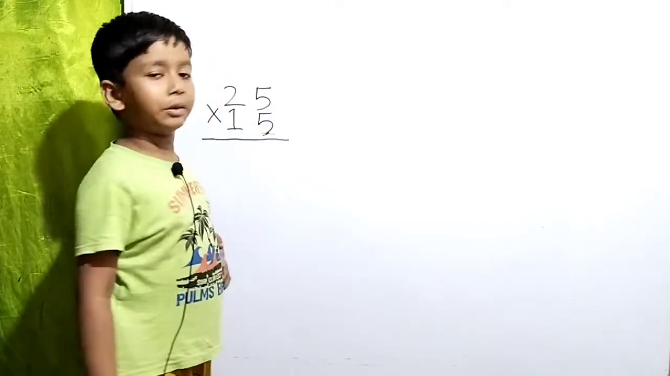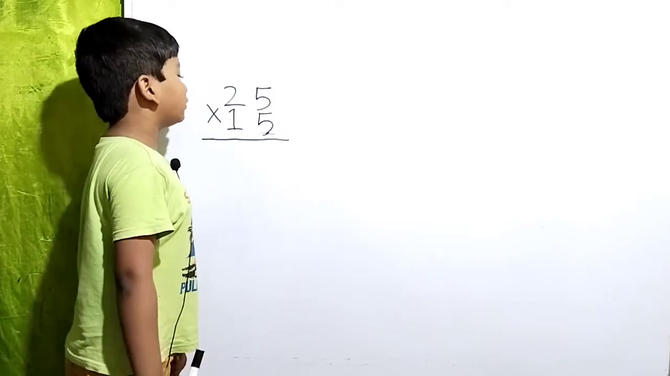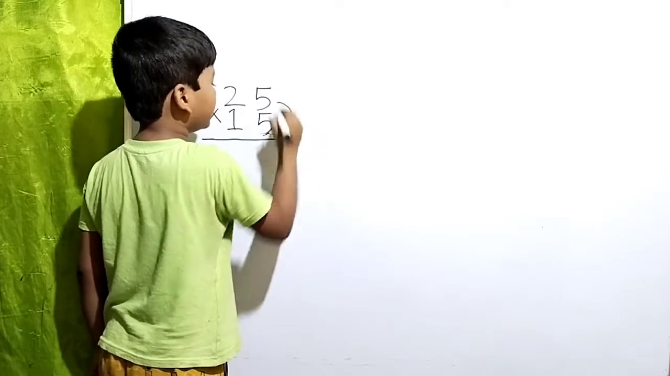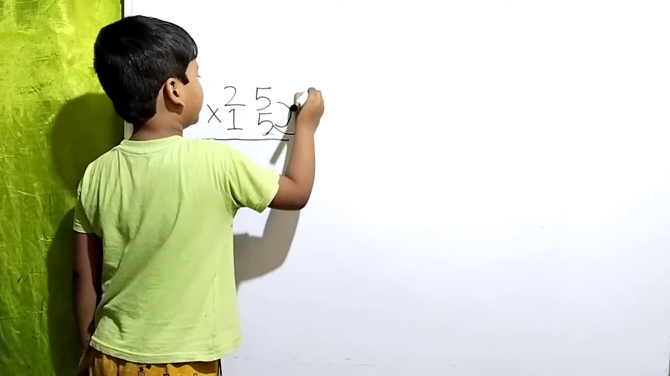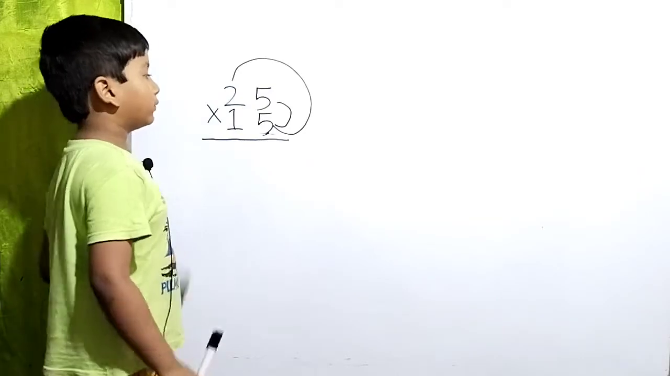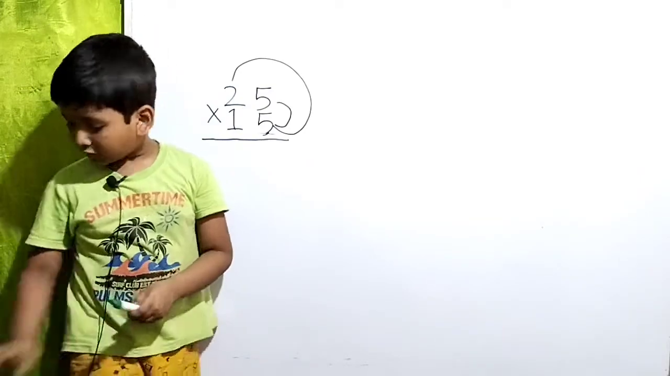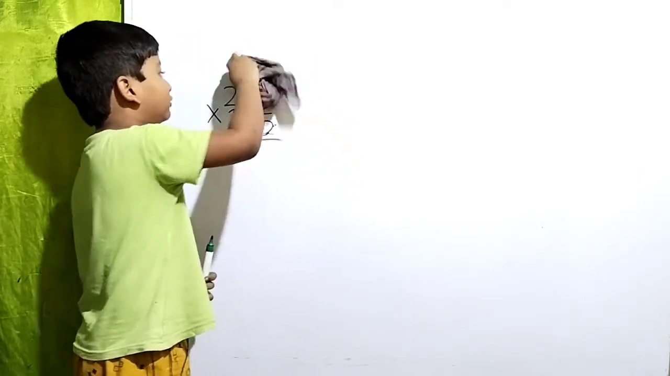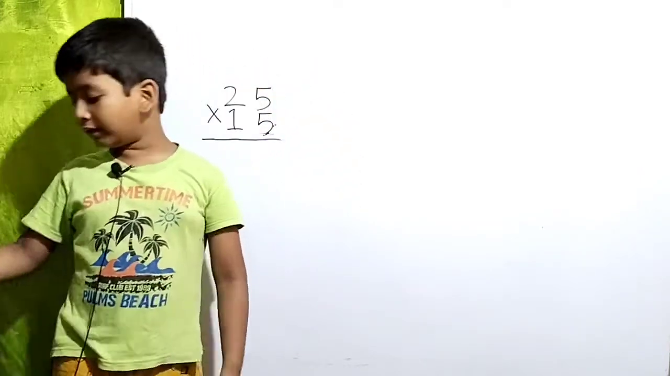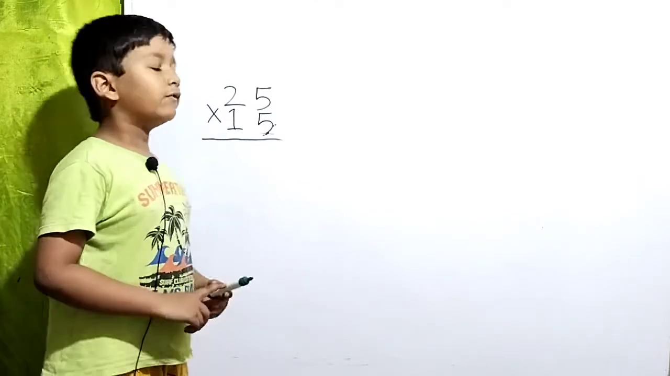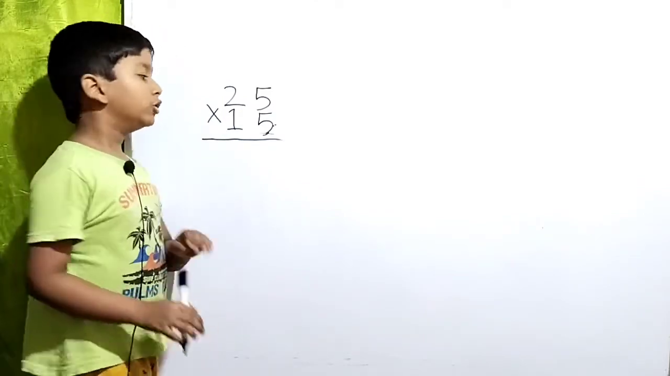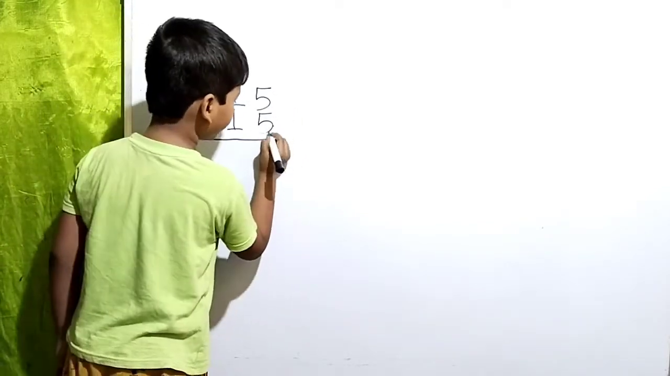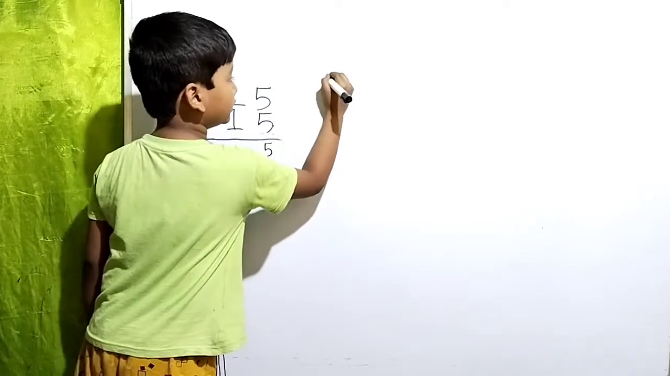So friends, first we have to do the 5 ones into 5 ones, then the 5 ones into 2 tens. So let's start. 5 ones are 5, 5 twos are 10, 5 threes are 15, 5 fours are 20, 5 fives are 25. So 25. So we have to write here 5 and 2 is our